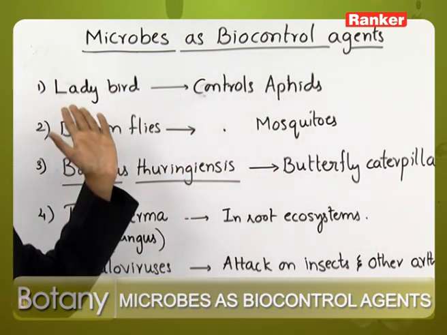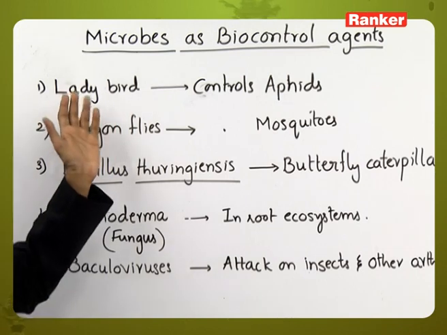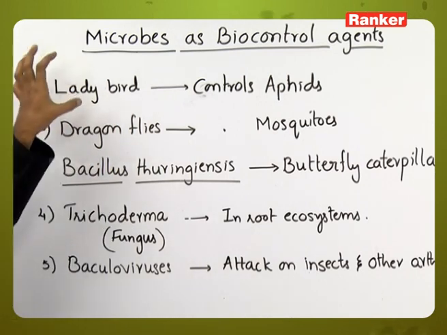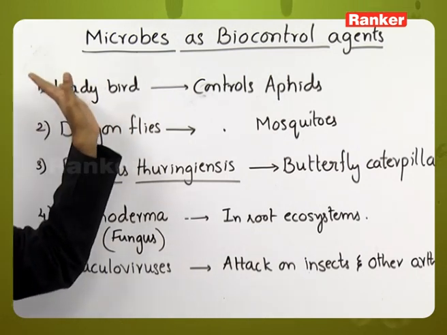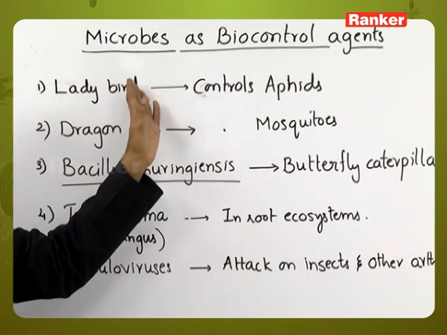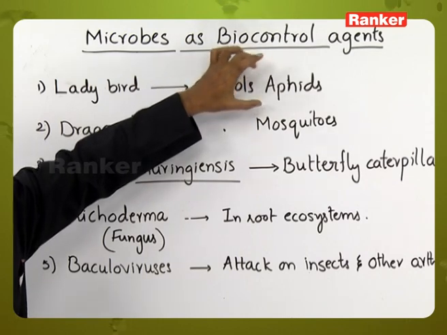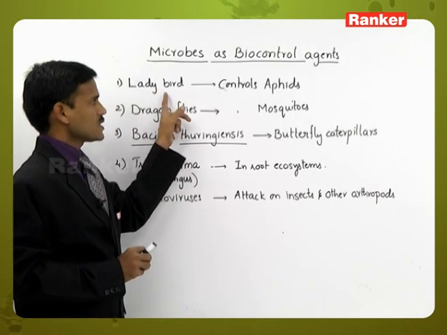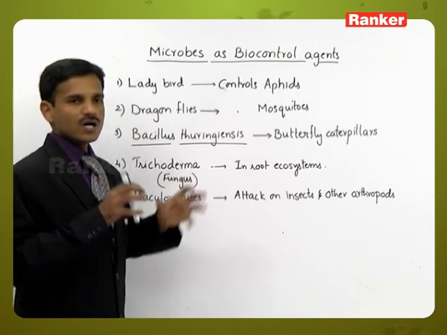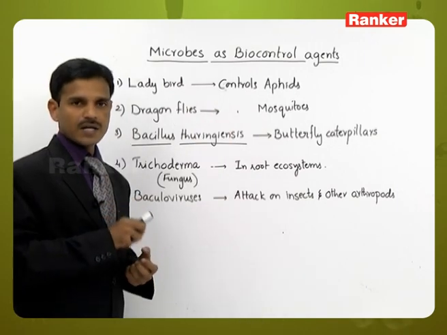So we introduce ladybirds onto the crop, and they naturally eat the aphids. They are controlling the harmful insects, so the aphid number is controlled by the ladybirds.